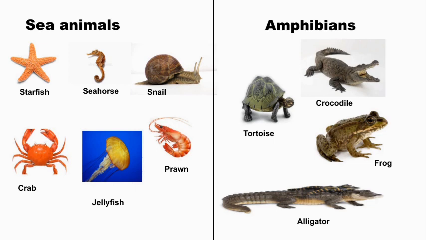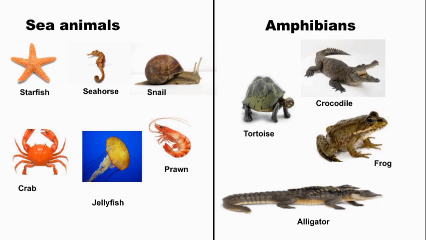So sea animals means, children, these animals live in water only. Except the snail, sometimes it lives on land also. So except the snail, these sea animals live only in water. For example, starfish, seahorse, prawn, jellyfish, crab, even fish also.